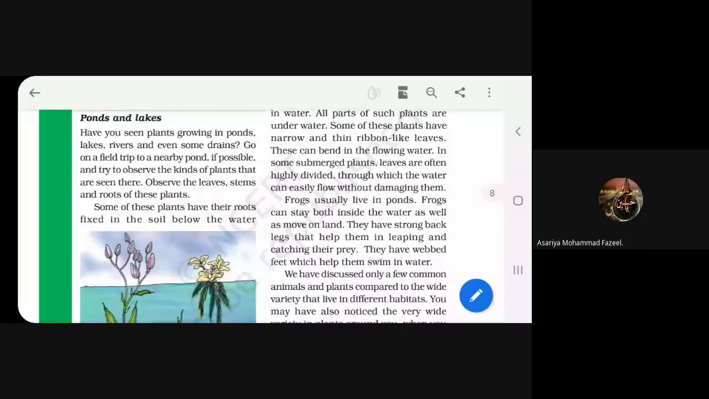Then in the previous lecture, we even learned about ponds and lakes also.